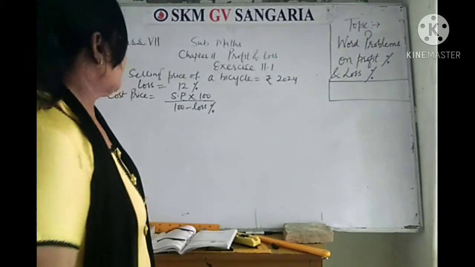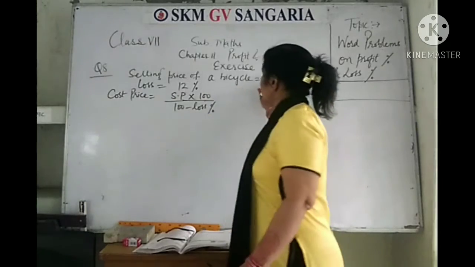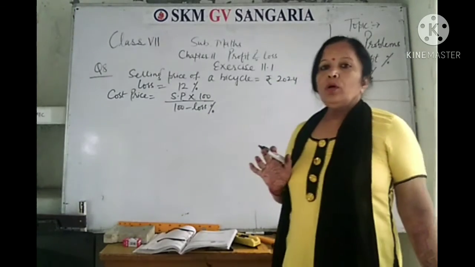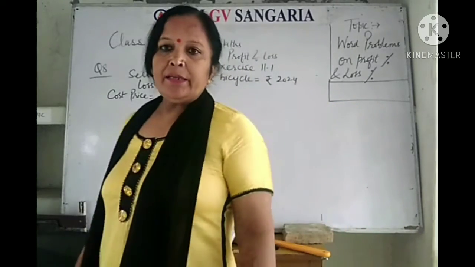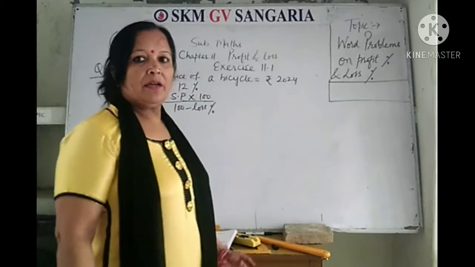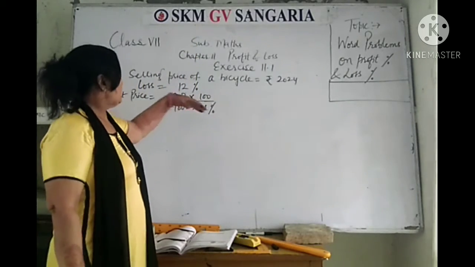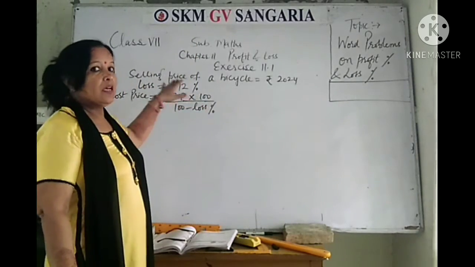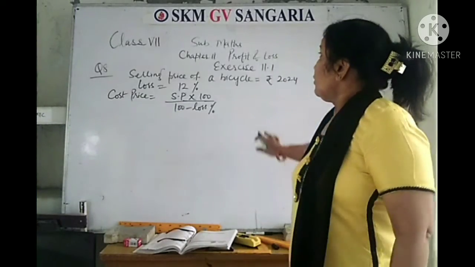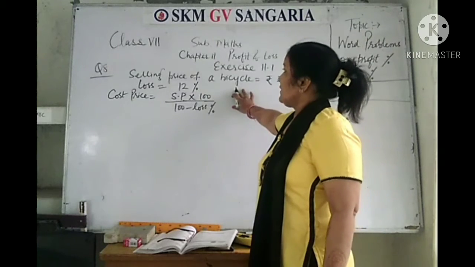Yes, here you are given the selling price of a bicycle, that is rupees 2024. We don't know at what price that bicycle was purchased by the shopkeeper. Only selling price is given and loss is given to us. So we will first of all get the cost price of a bicycle.